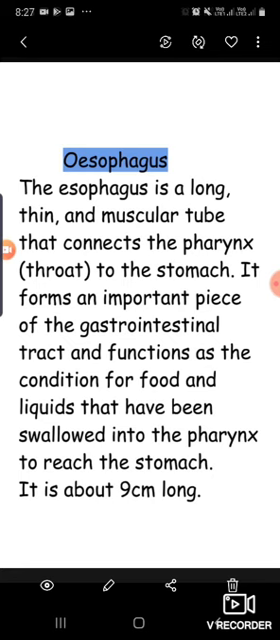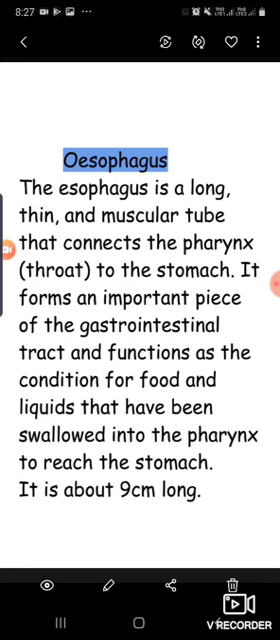So what is the esophagus or oesophagus? That is a long, thin and muscular tube that connects the pharynx, or you can say the throat, to the stomach, or you can say that it is the connecting link between mouth and stomach. If the mouth is the gateway for the food, then the esophagus is the highway for the food. That means through it, from the mouth, the food reaches the stomach.